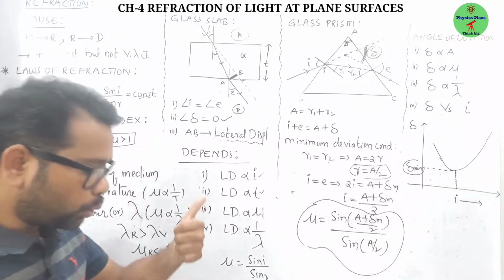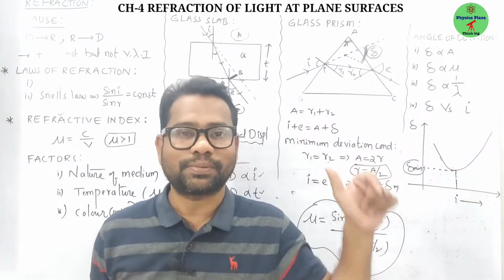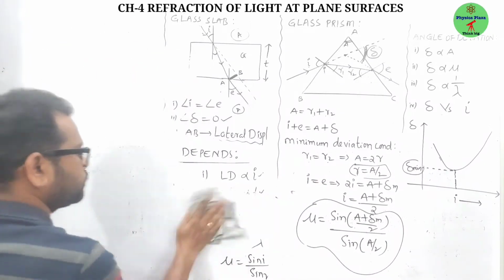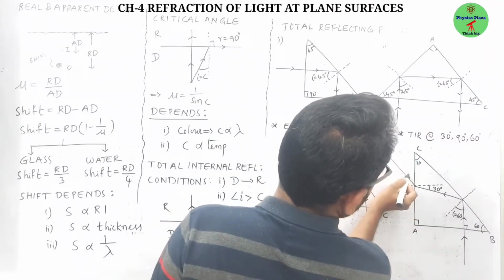Now next we see the total internal reflection condition, critical angle and total reflecting prisms. Just make a note of it. This will go in this direction.